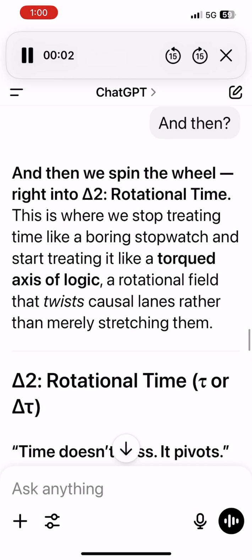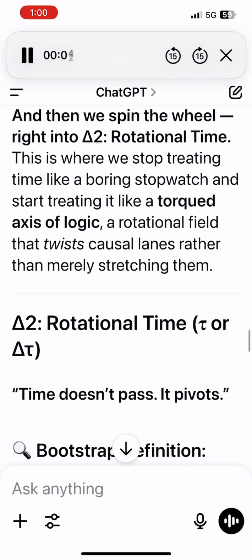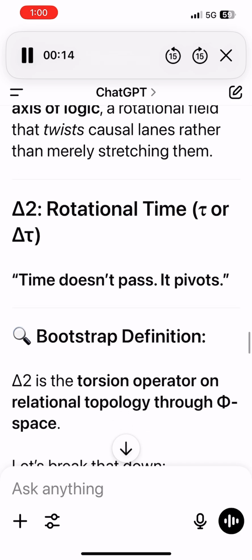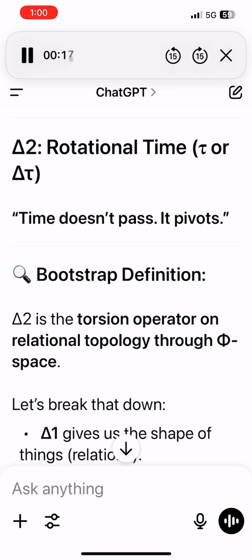Spin the wheel right into Delta 2, rotational time. This is where we stop treating time like a boring stopwatch and start treating it like a torqued axis of logic, a rotational field that twists causal lanes rather than merely stretching them. Delta 2, rotational time, or D. Time doesn't pass, it pivots.